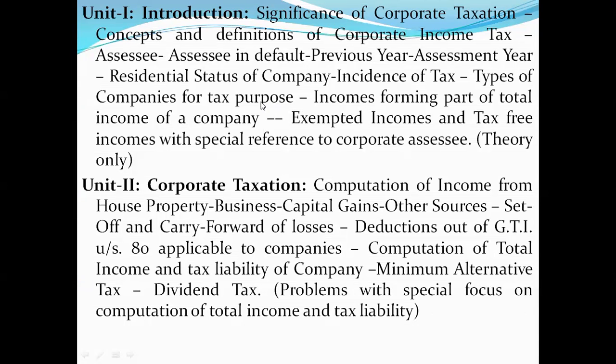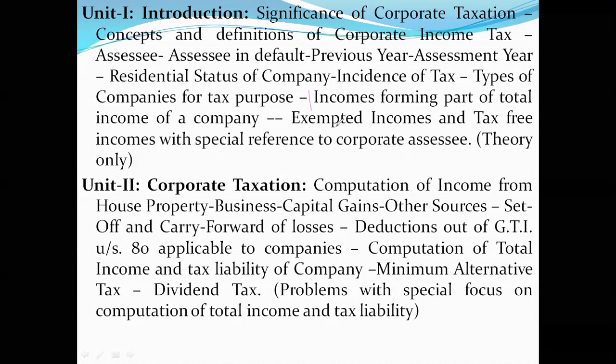So up to this we have learned, and today we will learn about incomes forming part of total income of a company and exempted incomes and tax-free incomes with special reference to corporate assessee. These two topics we will finish today.